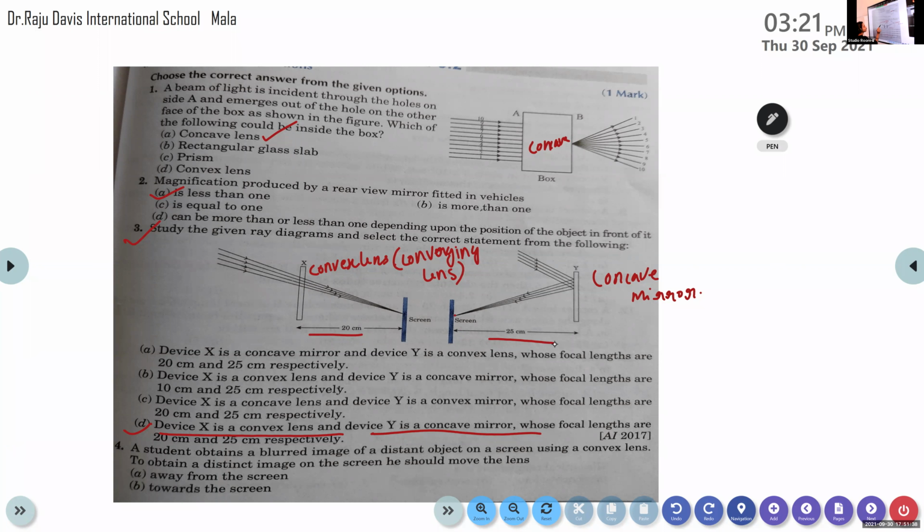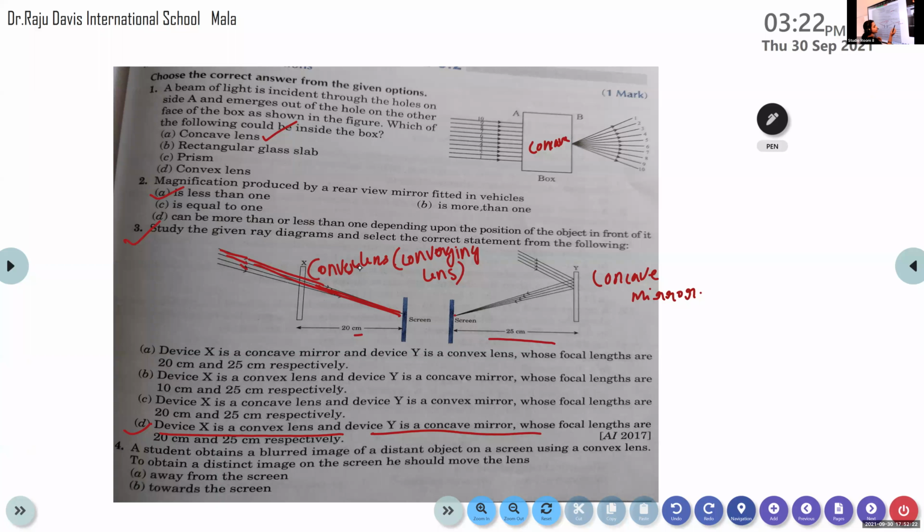Actually, we are only focusing on what happens to this ray of light after the refraction, in the case of a lens. After the refraction, the ray of light passes through to the other side of the lens and converges. No divergence takes place here. If it is a concave lens, what happens? It diverges away instead of passing through the other side. But here, instead of diverging, it passes through the other side of the lens and converges to a particular point. That is why we consider it a convex lens.